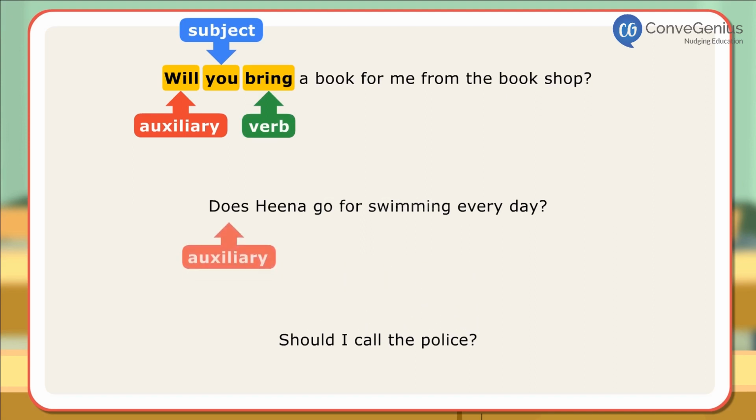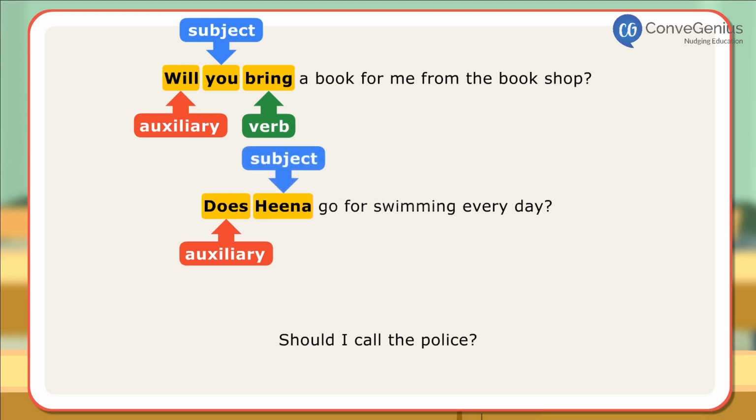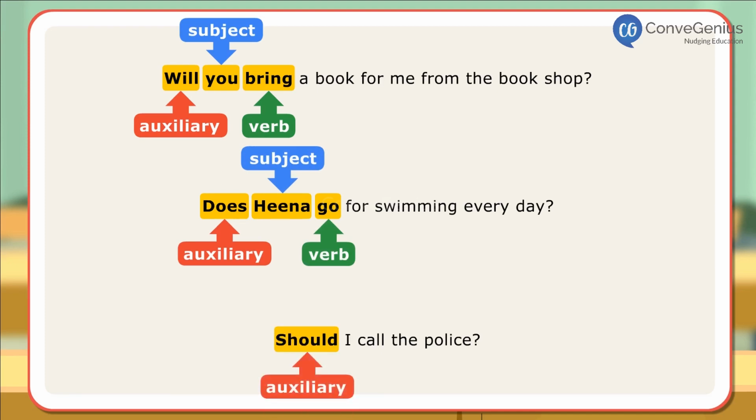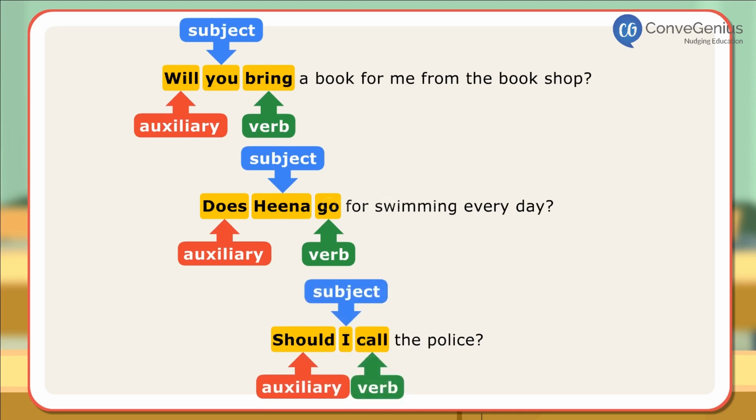In the second example, auxiliary does is used to ask a question. It is used before the subject Hina, and the main verb go is used later. In the third example also, auxiliary should is used before the subject I to ask a question. The main verb call is used after the subject.